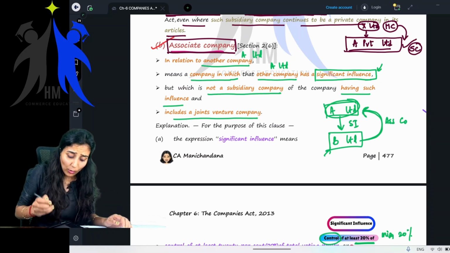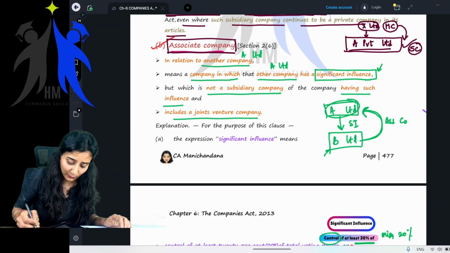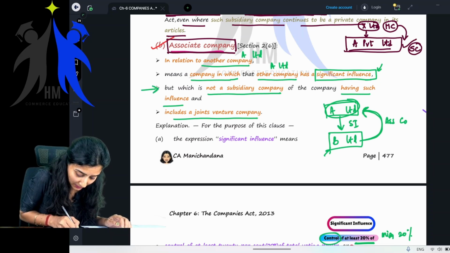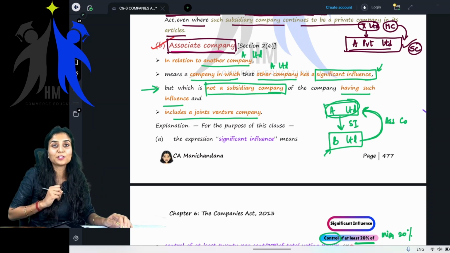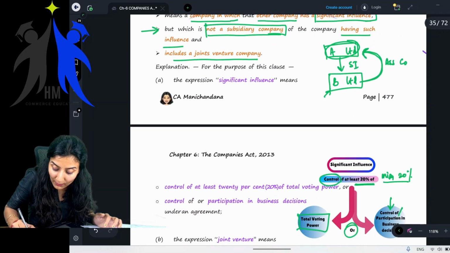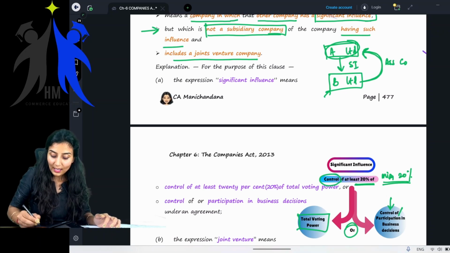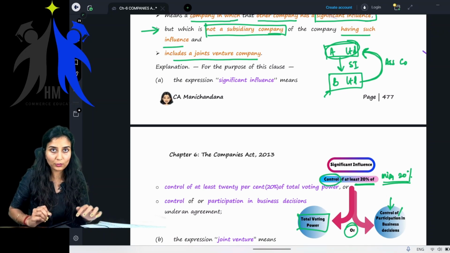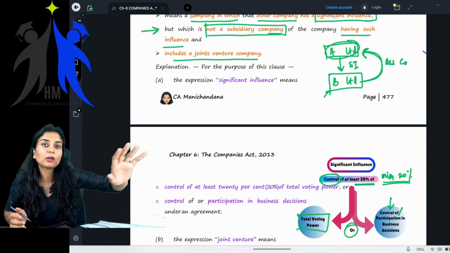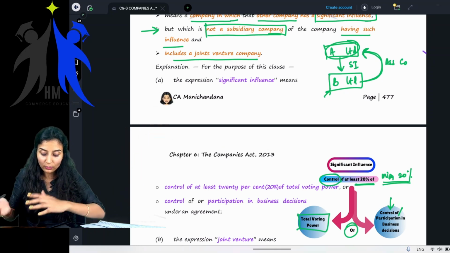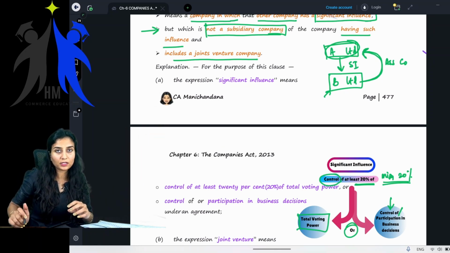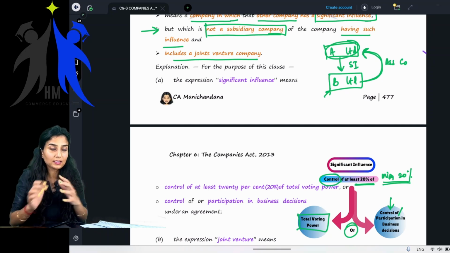Yes. Now, there is one very basic thing which they have written here, but which is not a subsidiary company of the company having such influence. Now think. They're telling minimum 20% of voting power, if you have, then this company will be called the associate company of the other company. Or if it can control or participate in the business decisions of the company, then obviously it has influence.